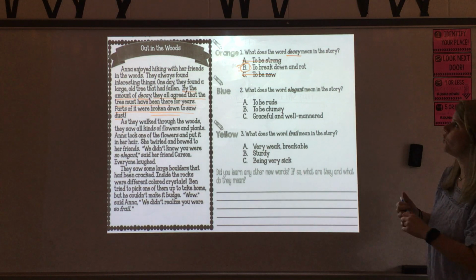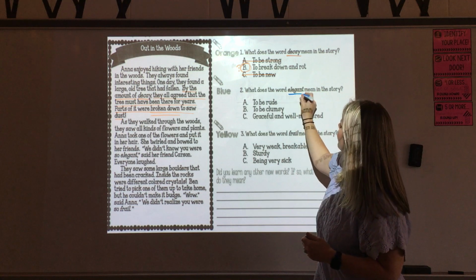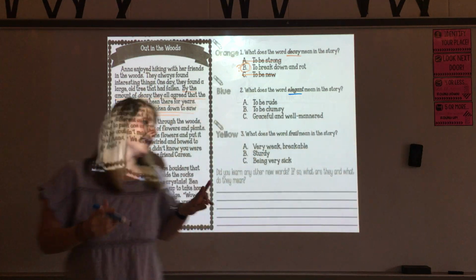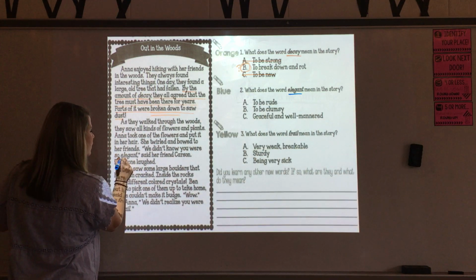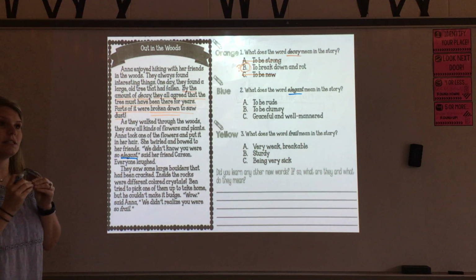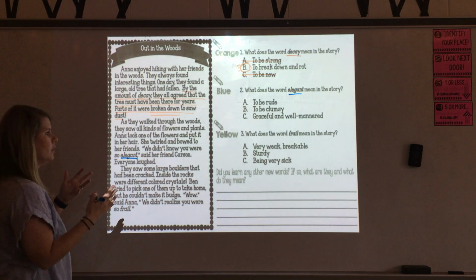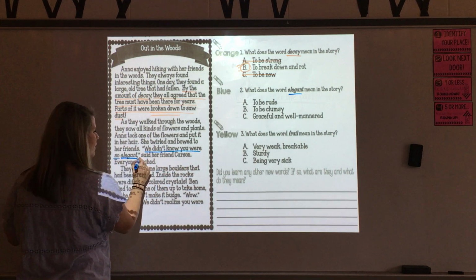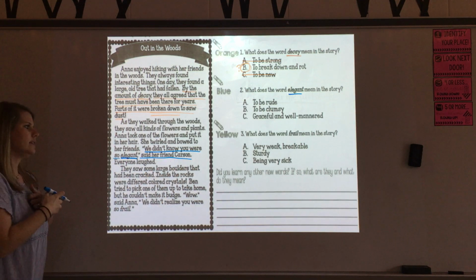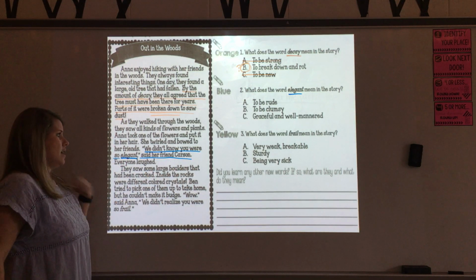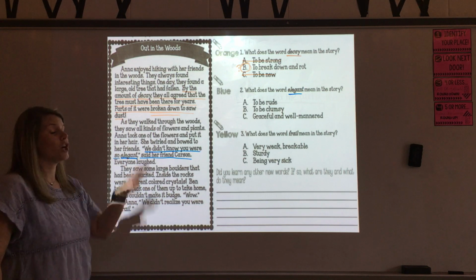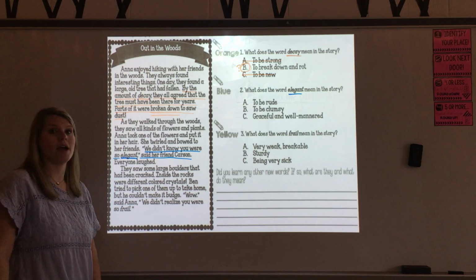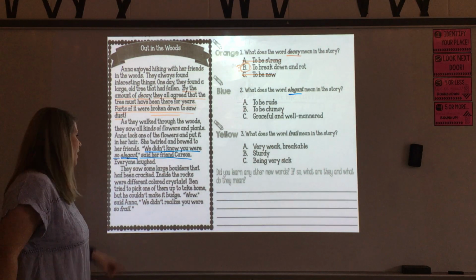And let's figure out what the word elegant means. I'm going to underline that so I know that's the word I'm focusing on. I see that they've italicized this word in the second paragraph. Got it right here. Again, I'm going to start with the sentence that contains my mystery word and then go from there. It says, "We didn't know you were so elegant," said her friend Carson. Okay, so all we know from this sentence is that they're describing someone as elegant. We still don't know what that means, but we know that it's an adjective describing someone.